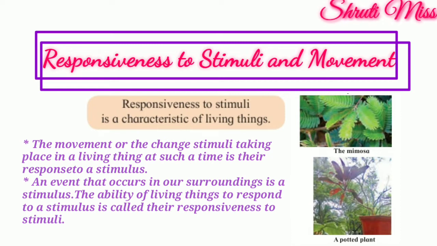An event that occurs in our surroundings is a stimulus. The ability of living things to respond to a stimulus is called their responsiveness to stimuli. Is that clear? Responsiveness to stimuli is a characteristic of living things.